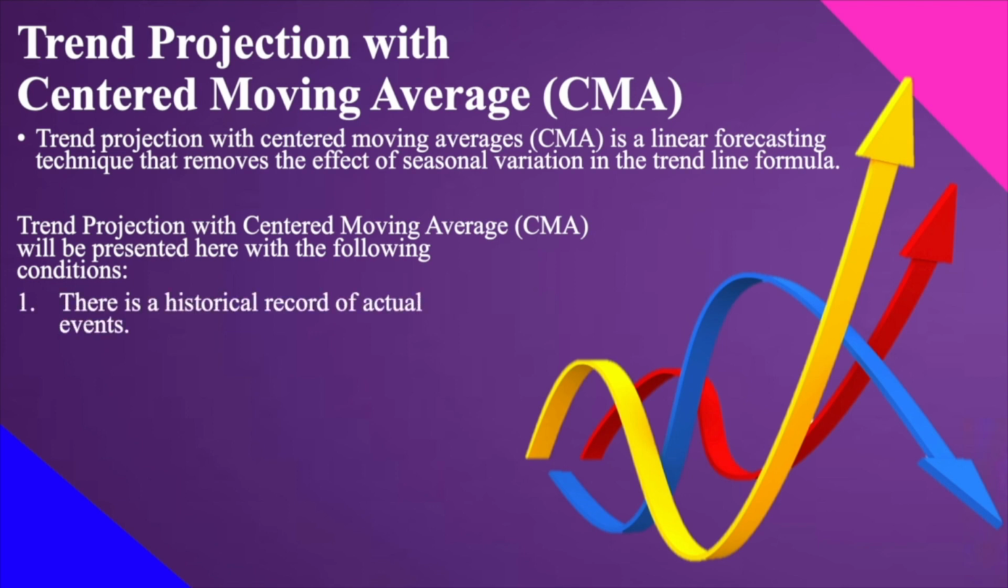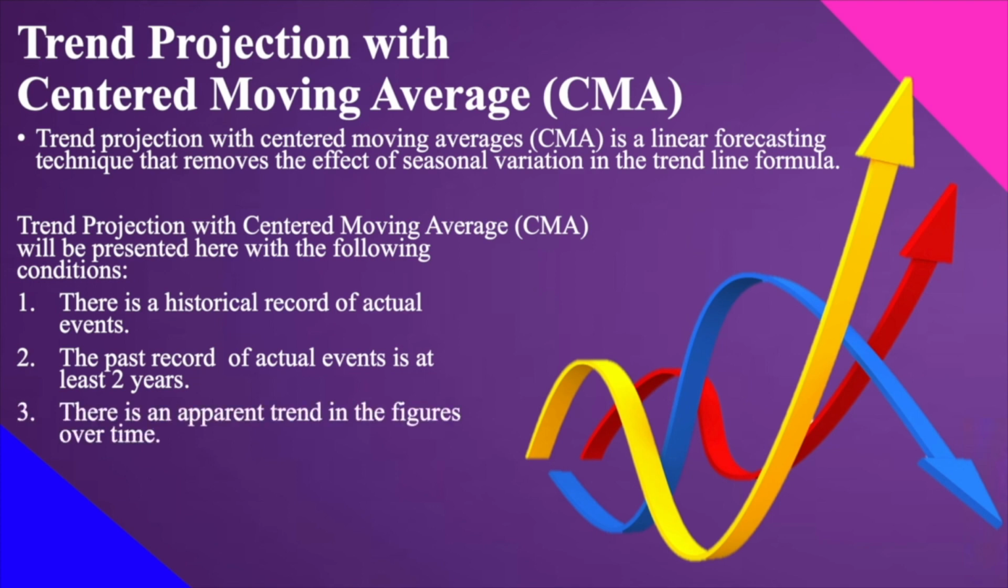For the first condition, there is a historical record of actual events. Next, the past record of actual events is at least 2 years. So, ito, na-explain ko to before. Kasi nga, with at least 2 years, we have already the seasonal variation. And dito, how can we remove the seasonal variation if our data is only 1 year? So, walang seasonal variation na makukompute doon. And therefore, wala tayong ma-remove on the deseasonalizing part of our computation. That's why we must have at least 2 years of our record.